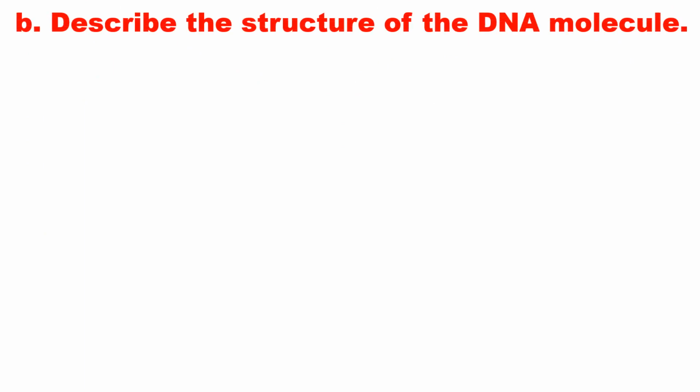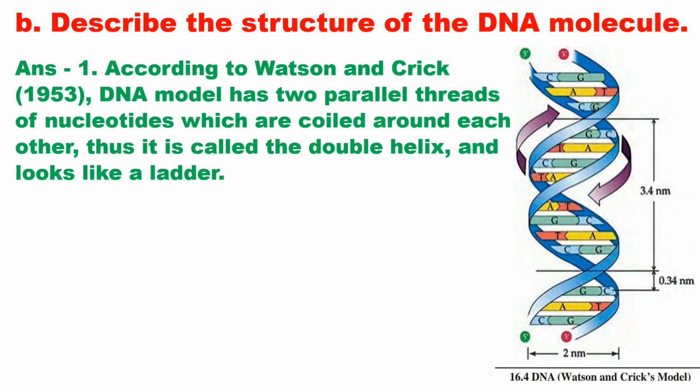Describe the structure of the DNA molecule. Answer: According to Watson and Crick, the DNA model has two parallel threads of nucleotides which are coiled around each other. Thus it is called the double helix and looks like a ladder.